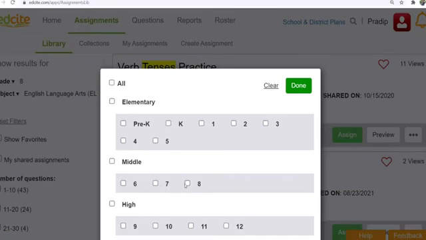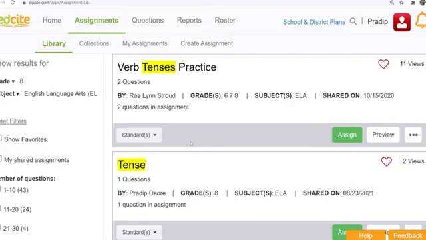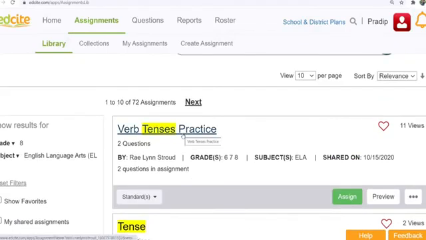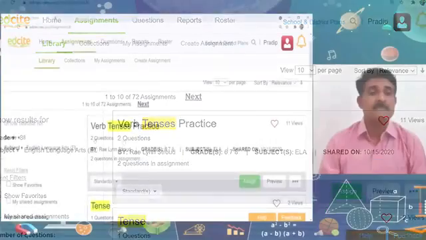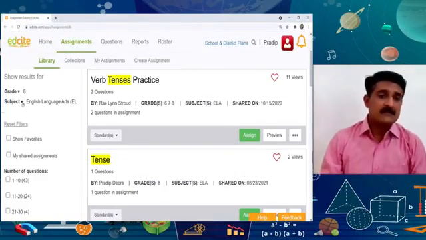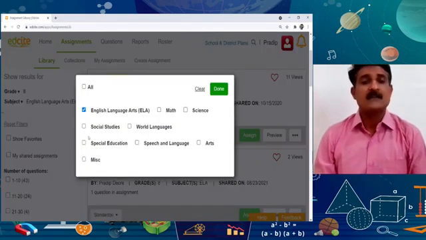So, for example, I have already chosen a classroom. Again, I choose it and click the done button. So the assignments which were created for 8th class on the tenses topic will appear in front of me. Second thing is subject-wise assignments.